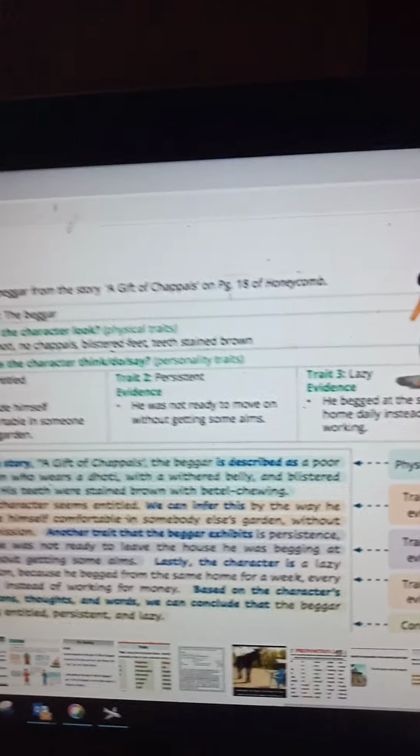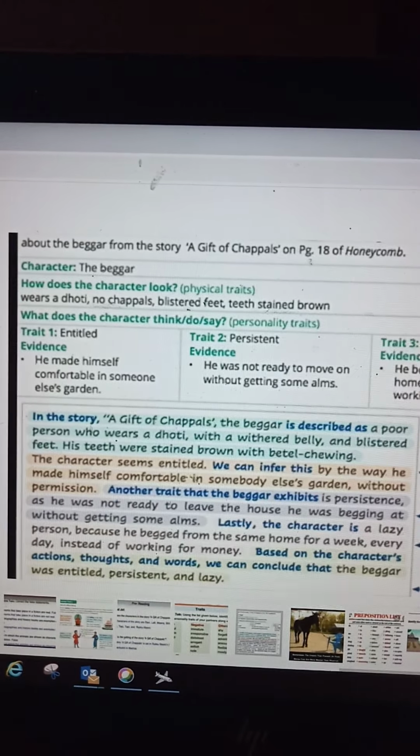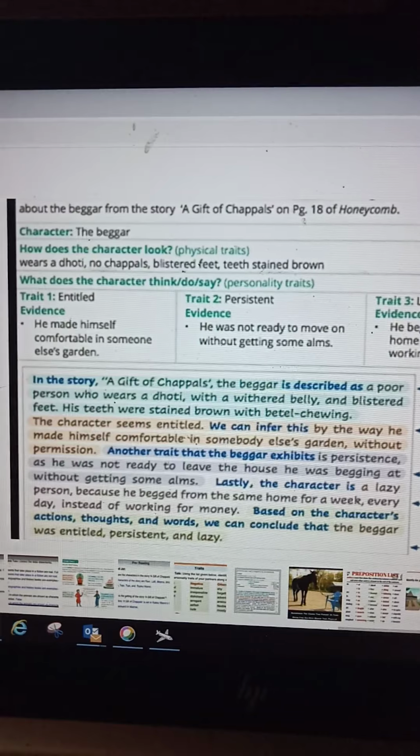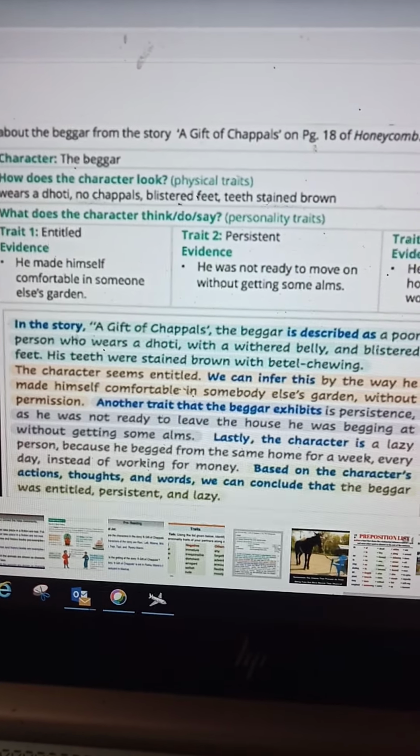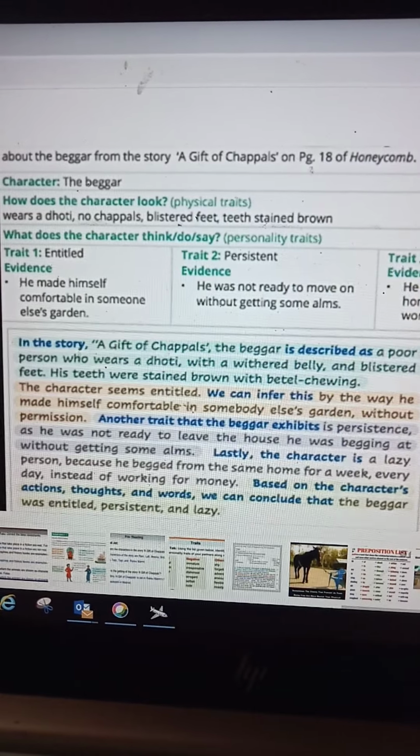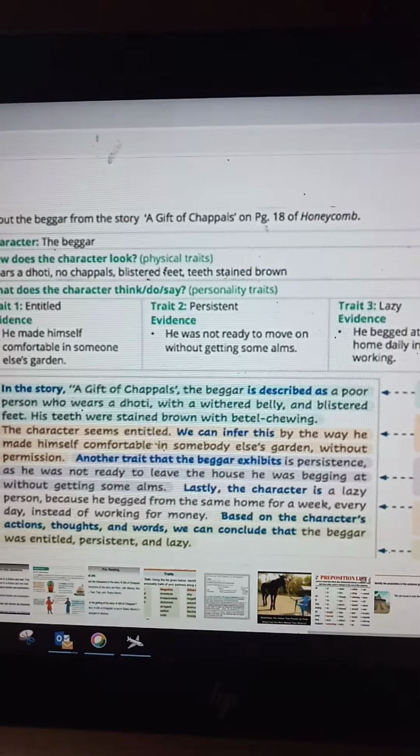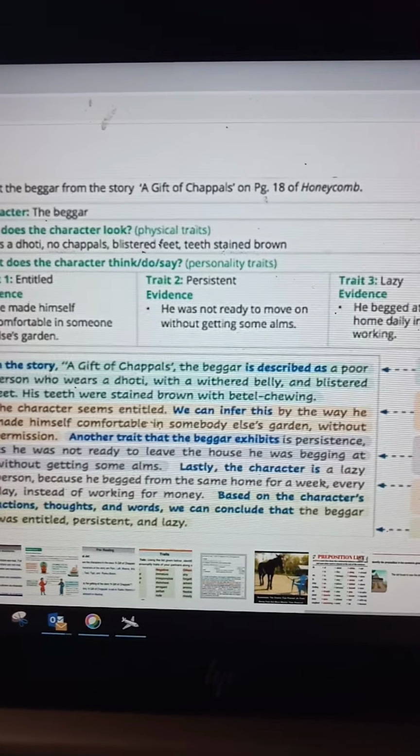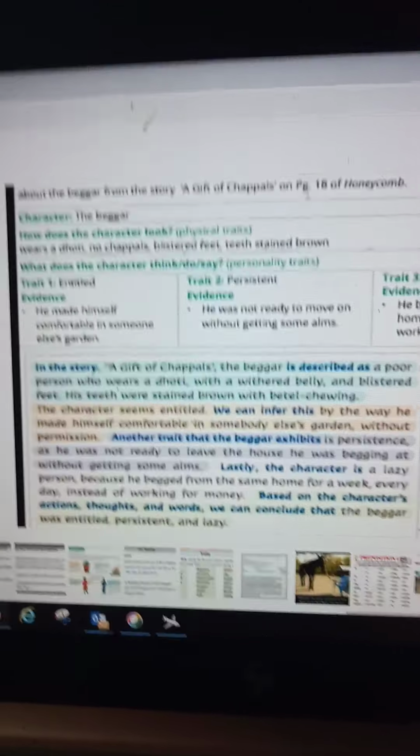Next, they have given how to write about the Gift of Chappal story. The character is the beggar. How does the character look? Physical traits: wears a dhoti, no chappals, blistered feet, teeth stained brown. What does the character think, do, say? Trait 1, trait 2, trait 3. Three traits you have to write: entitled, persistent, lazy. Then you have to write evidence.